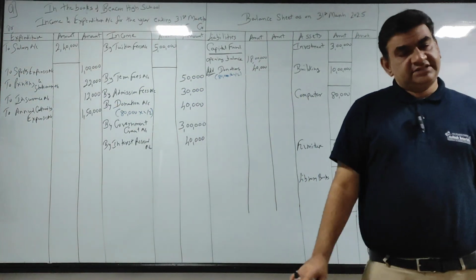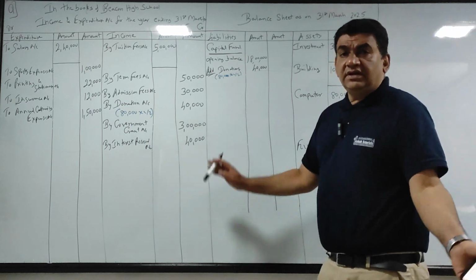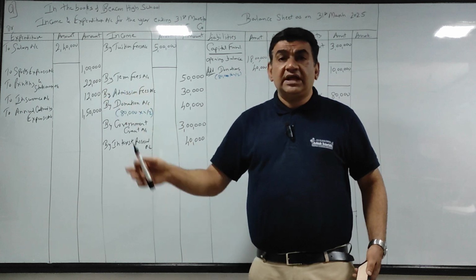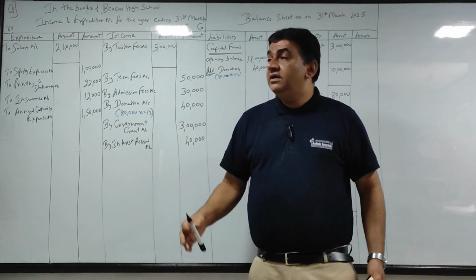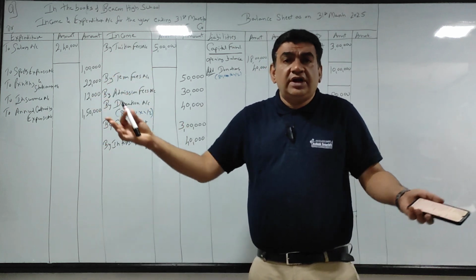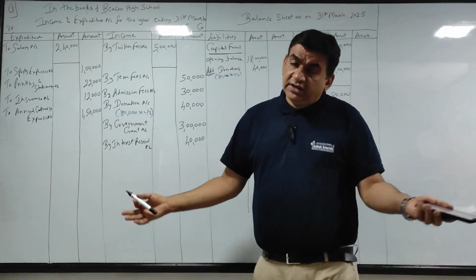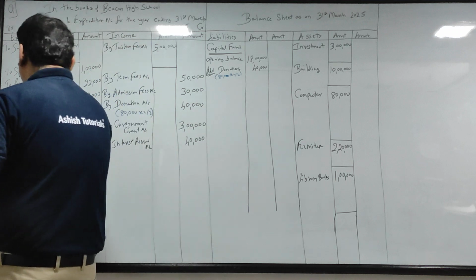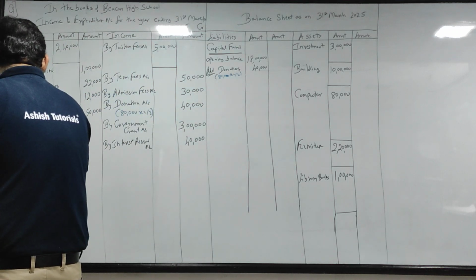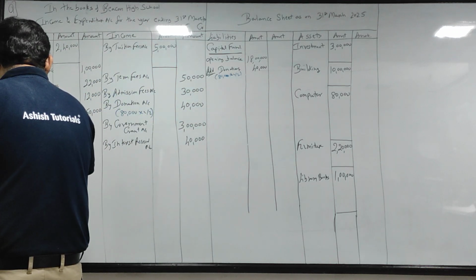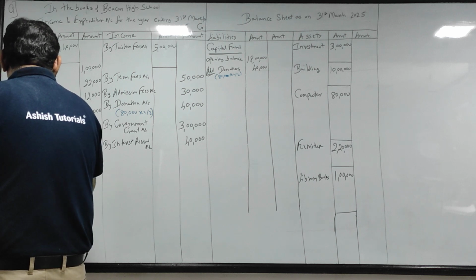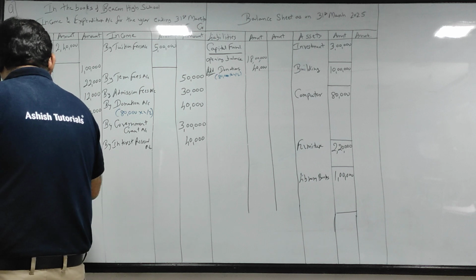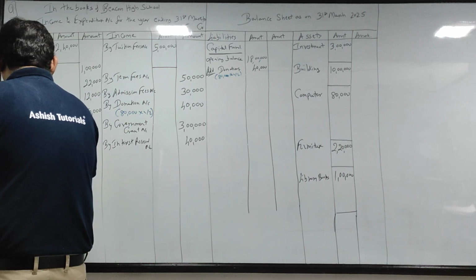Repairs and maintenance, again. In your school building some plastering had to be done, a computer got damaged, a laptop got damaged, then say equipment in the laboratory got damaged. So you have to take care of these expenses, so that again is a normal expense. So to repairs and maintenance account.